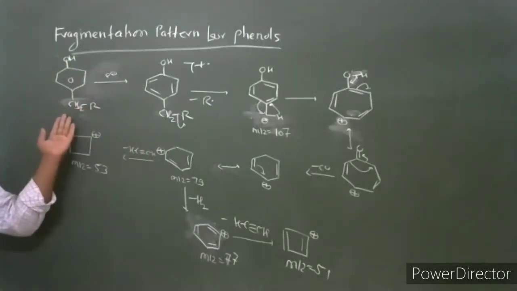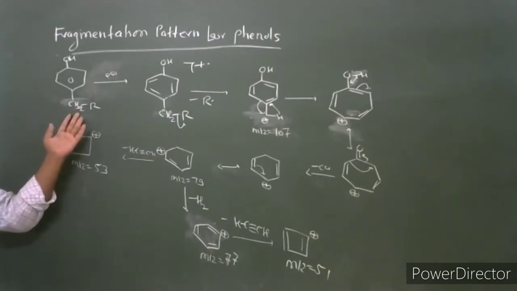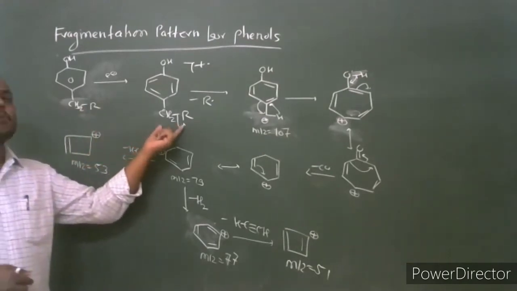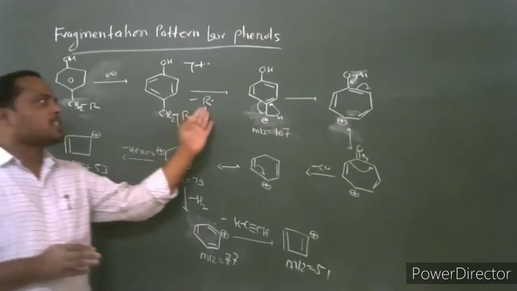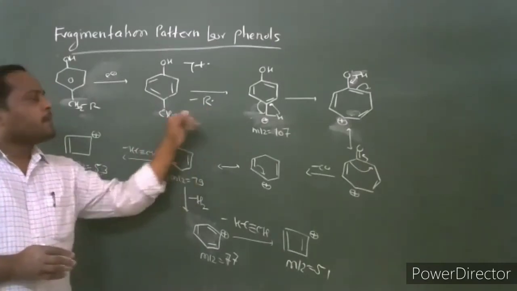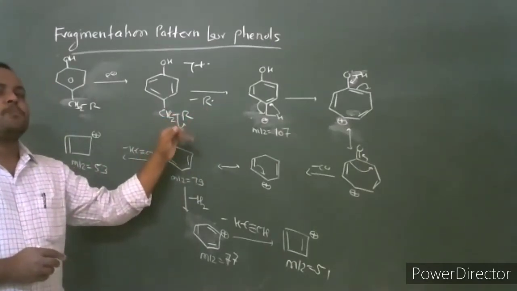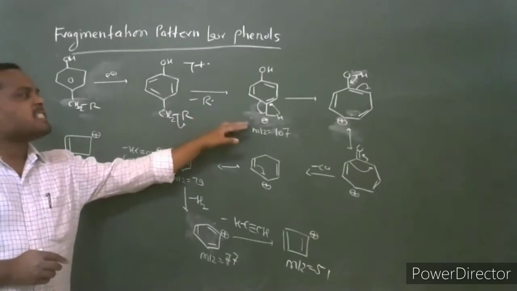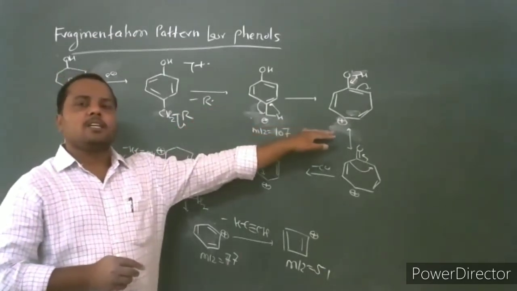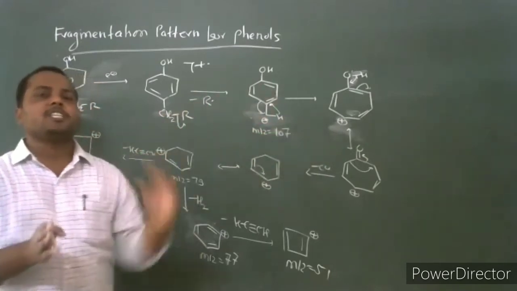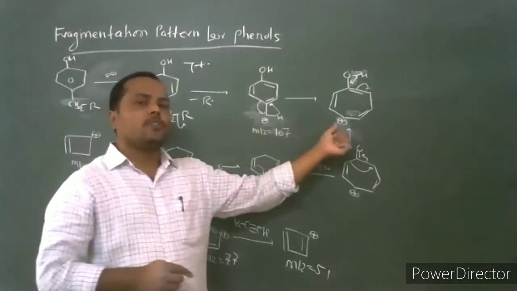If an alkyl substituted phenolic compound undergoes fragmentation, first it undergoes ionization to produce the molecular ion. This molecular ion undergoes loss of alkyl by cleavage of the benzylic bond. The alkyl radical is eliminated, a benzyl carbocation is formed, and this benzyl carbocation undergoes rearrangement and is converted into the hydroxytropylium ion.